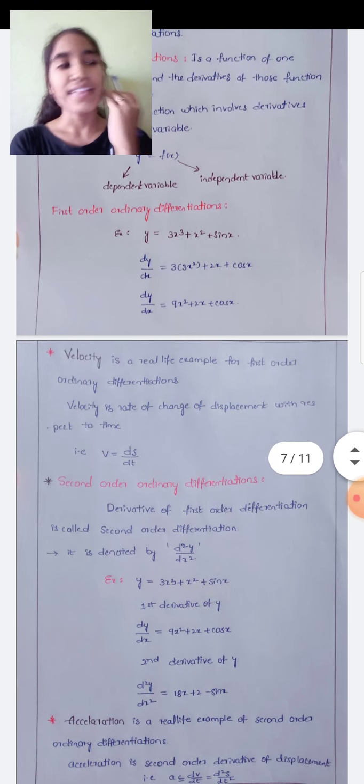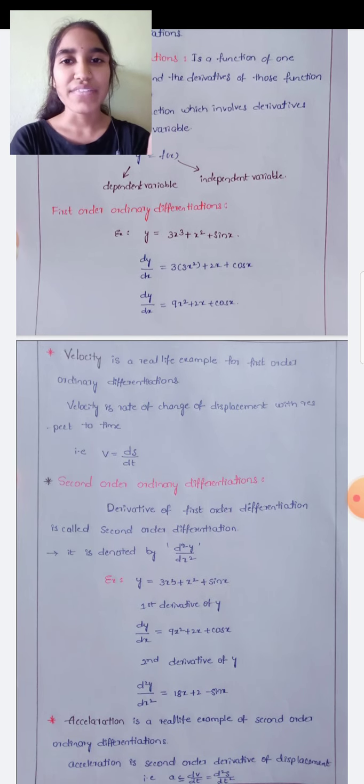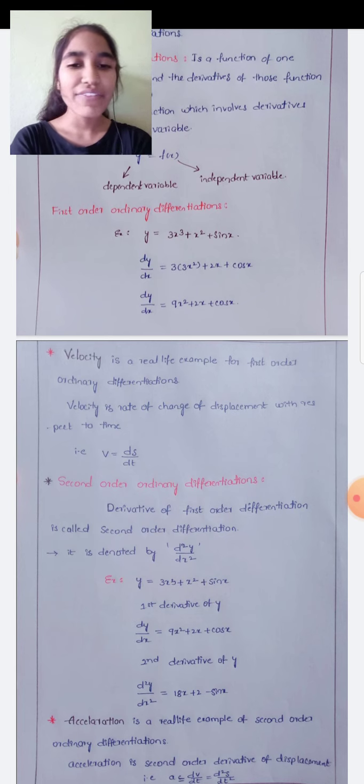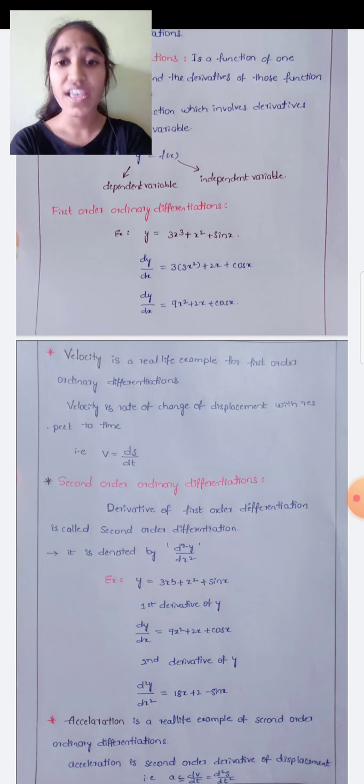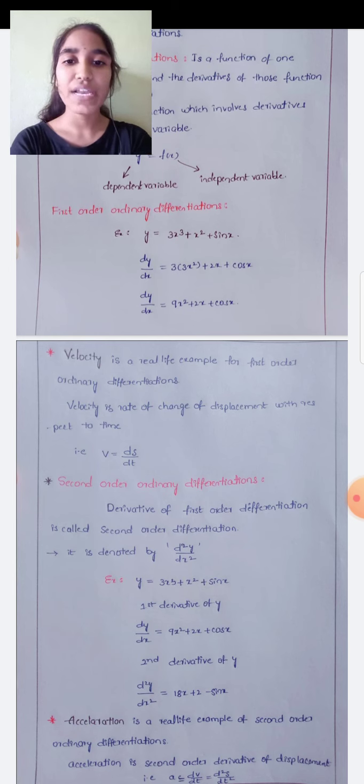I think we all learn many concepts of mathematics, but we don't know where we are using those concepts, right? So here I am giving a small real life example for first order ordinary differentiation. Velocity is a real life example of first order ordinary differentiation. Velocity means the rate of change of displacement with respect to time. Here displacement is the dependent variable and time is the independent variable.